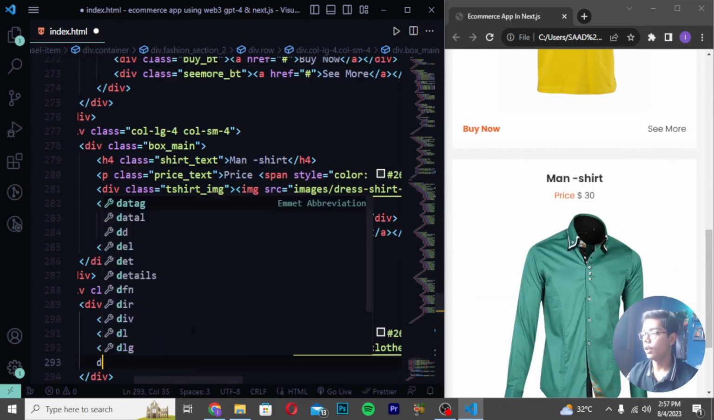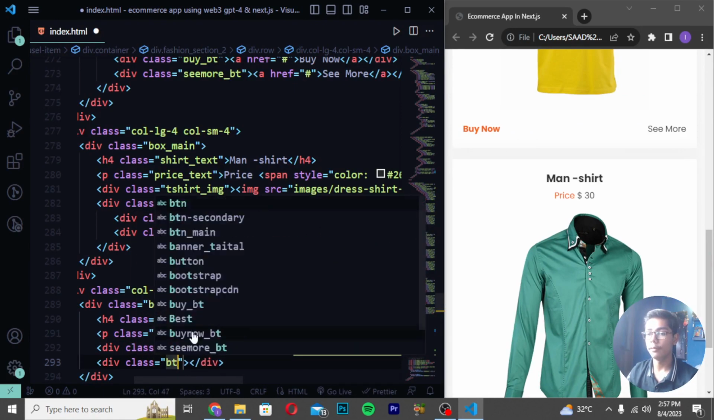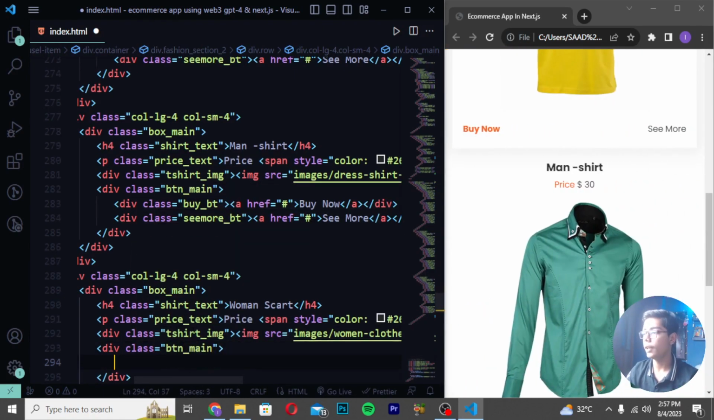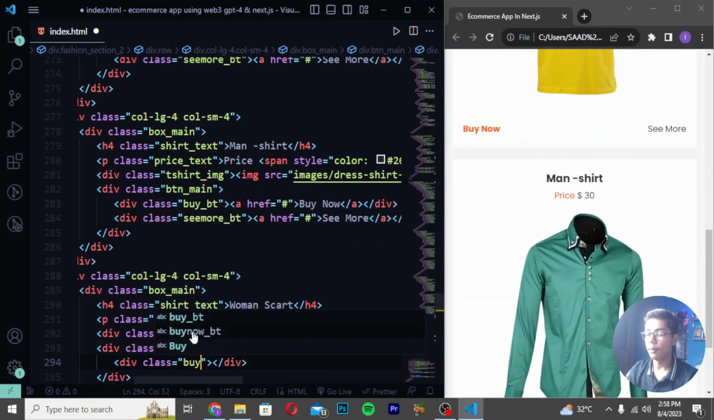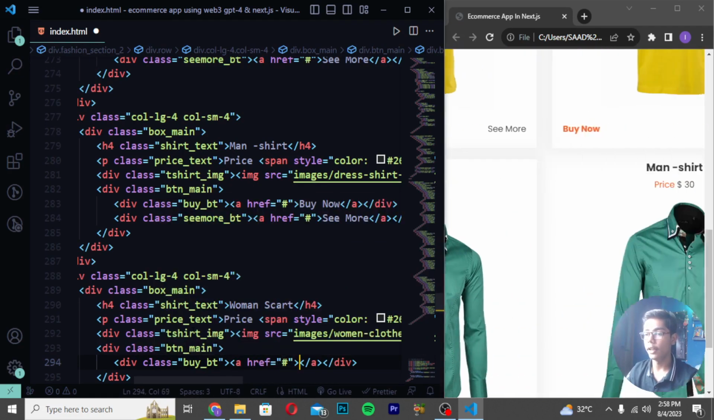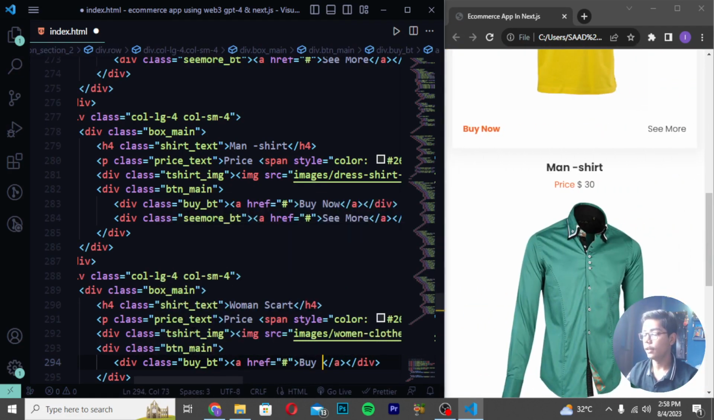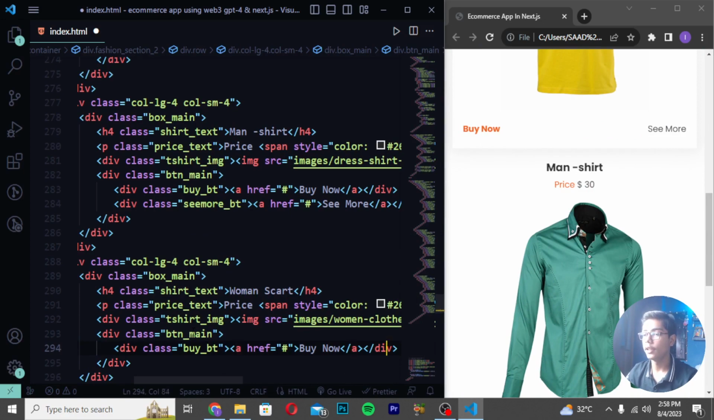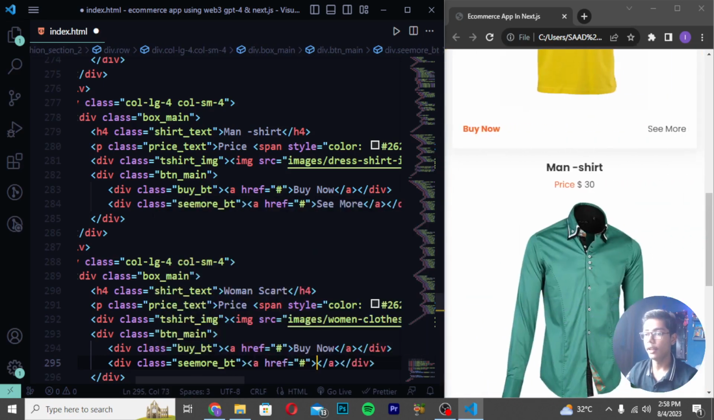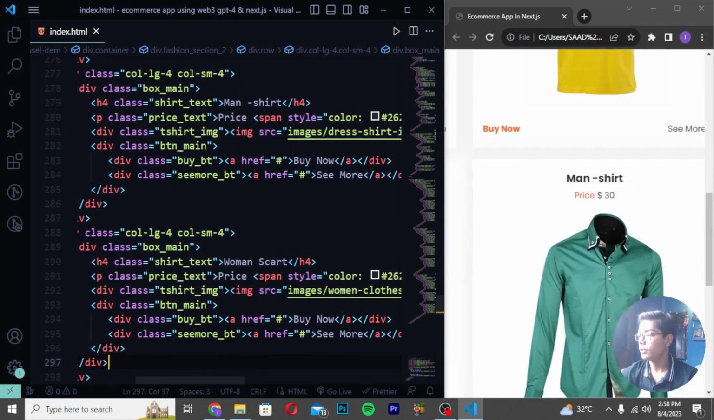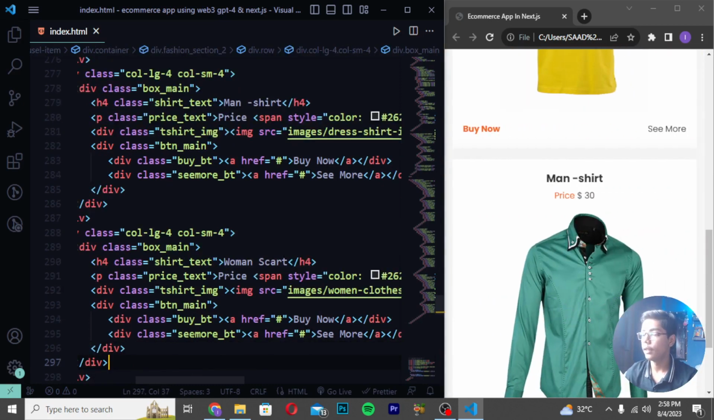Then move down and create div class btn_main, and I will be writing it as div class buy_bt. So here I will be now writing this and write here buy_bt. Then you have to write here a tag and write here buy like this. Now when you just done that, you have to create another div with the class as cmode_bt, and I will be writing here cmode. So I will be writing here cmode. Save.